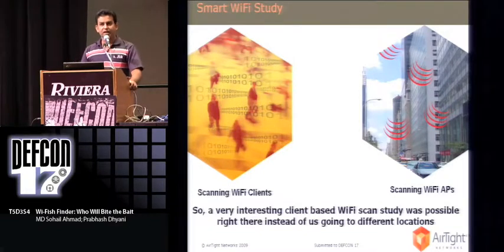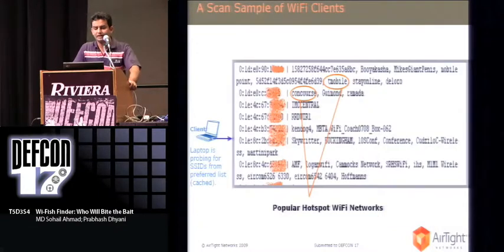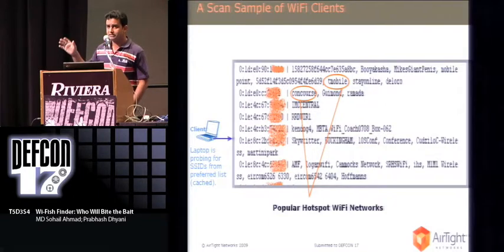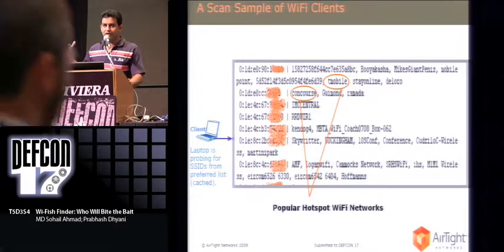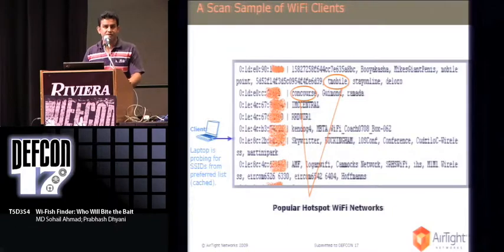So with this thought in mind, we started collecting client data. And here is a sample of client data that we had collected some time back using a tool called Airodump-ng. As you can see, on the left hand side there are a lot of MAC addresses, basically client MAC addresses. And on the right hand side, you can see the probing SSID lists. Basically, the clients were found to be probing for these Wi-Fi networks. And as you can see, in some of these cases clients are also probing for multiple Wi-Fi networks.